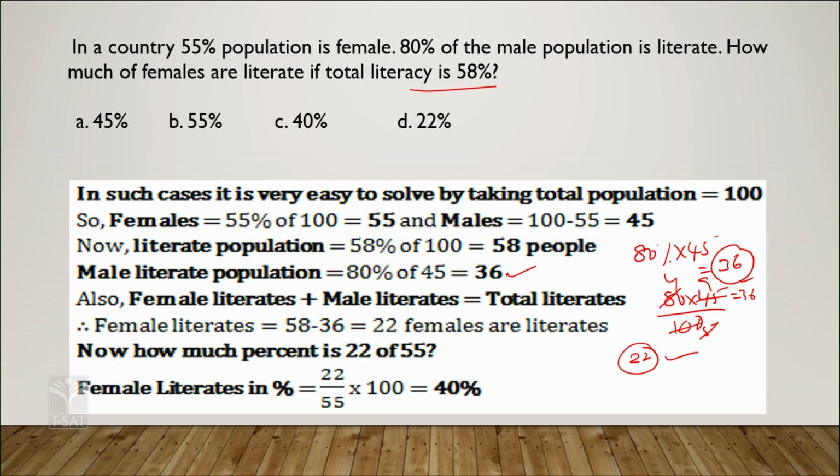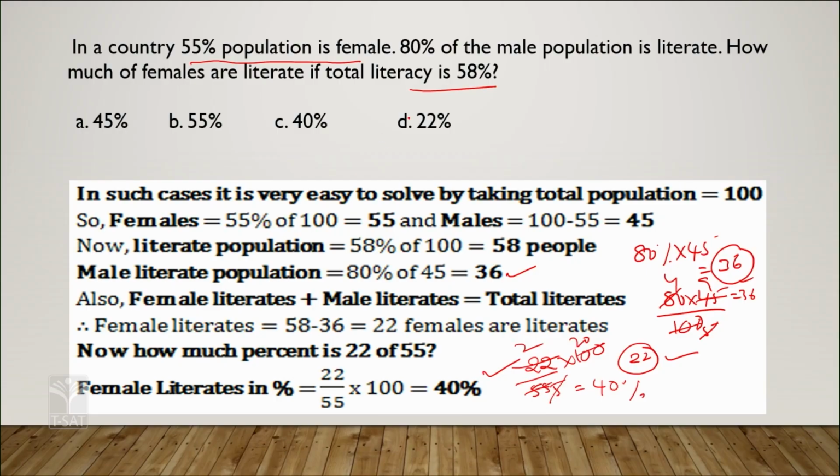You have to calculate because there is 55% of the population that is female, don't get confused. So, you have to calculate 22 out of 55 into 100. As you know, 11 2s are 22, 11 5s are 55, so it is 40%. That means 40% of females are literate. See, there is a possibility most of you make a mistake here, 22% is given.